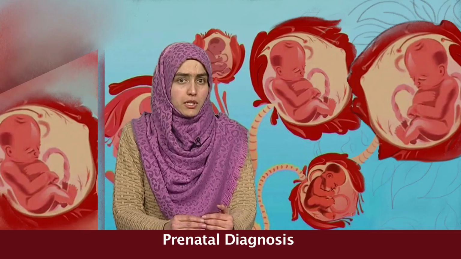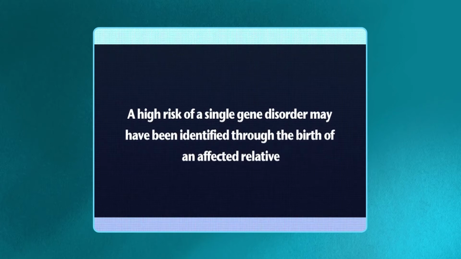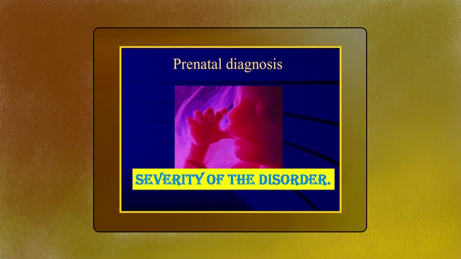In other families, a high risk of a single gene disorder may have been identified through the birth of an affected relative. Several important factors must be carefully considered before prenatal testing, one of which is the severity of the disorder.